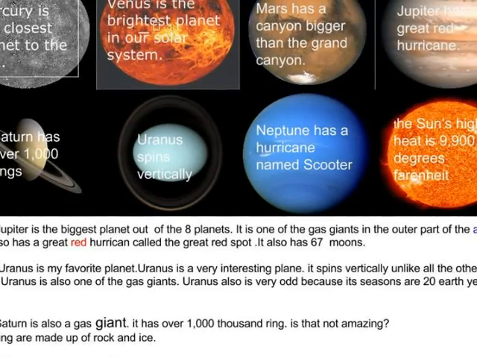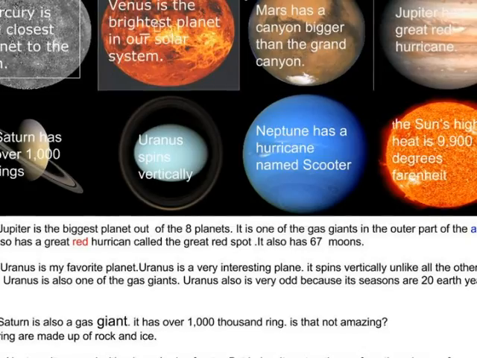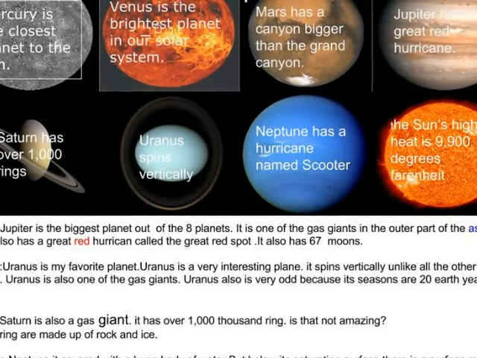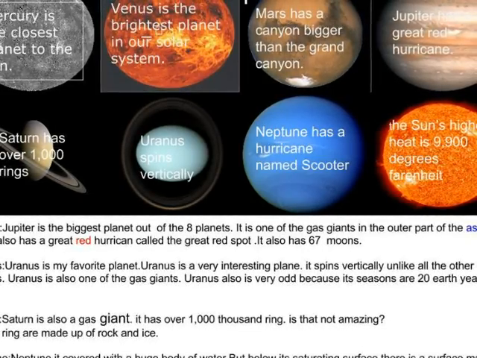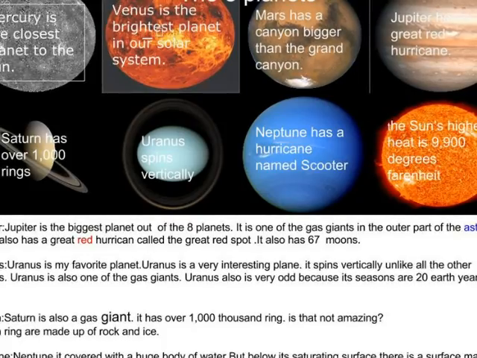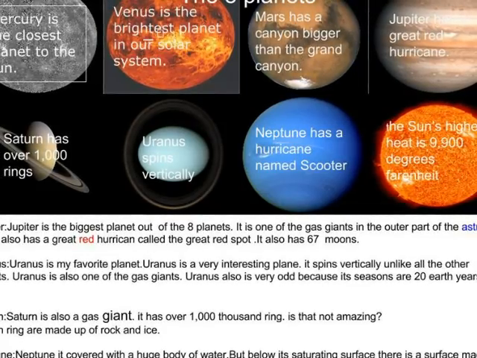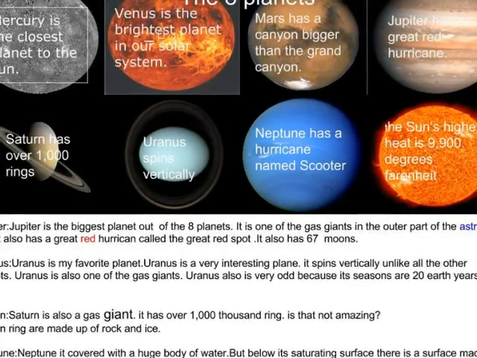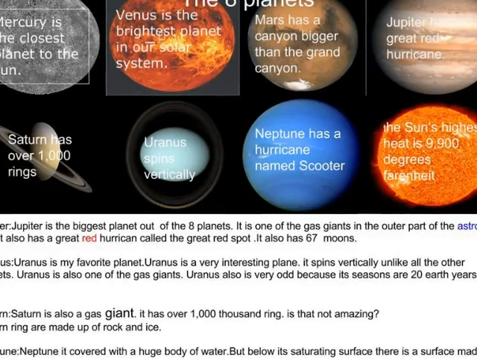Uranus. Uranus is my favorite planet. Uranus is a very interesting planet. It spins vertically unlike the other planets. Uranus is also one of the gas giants. Uranus is also odd because its seasons are 20 Earth years long.